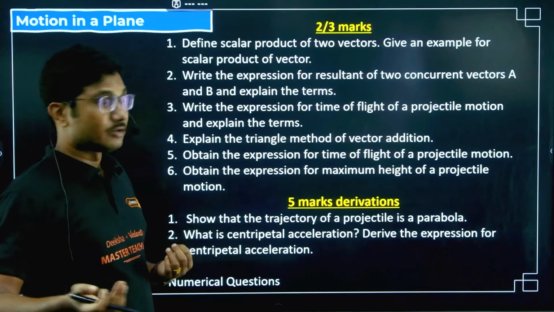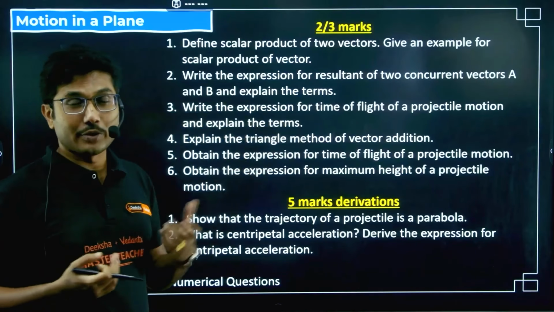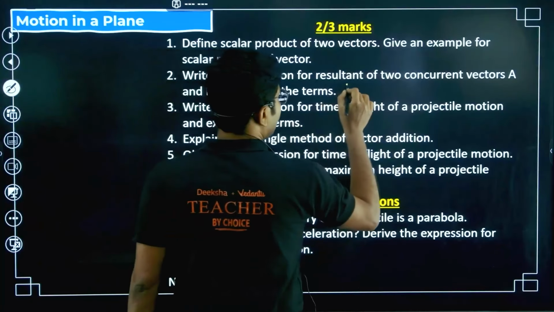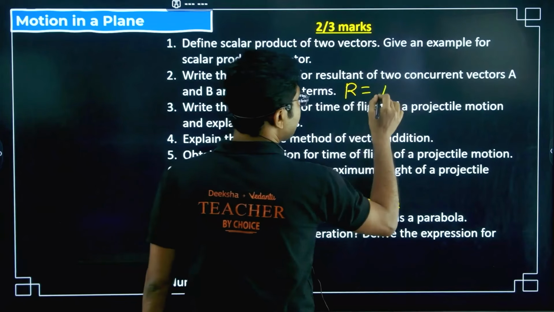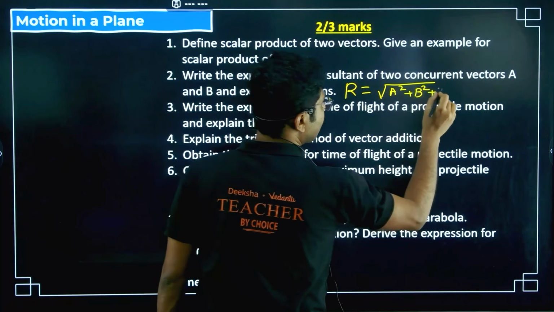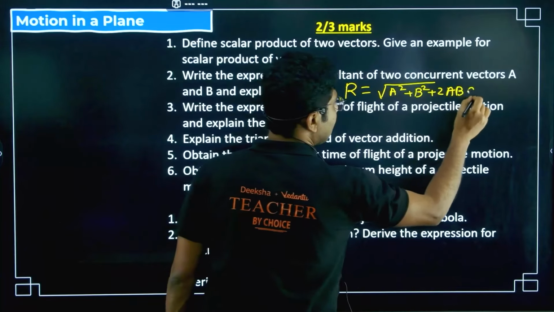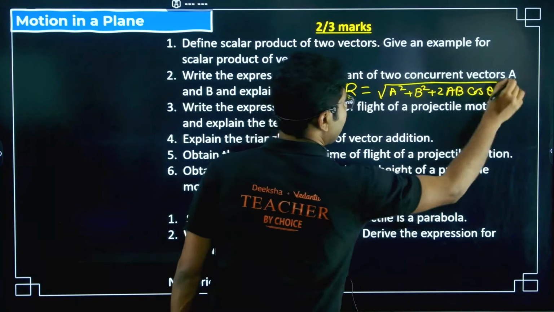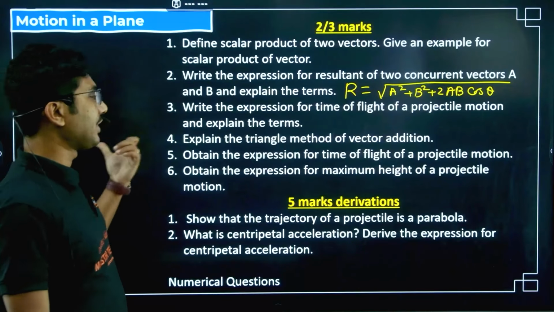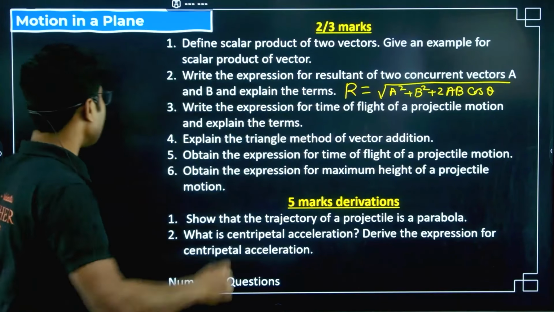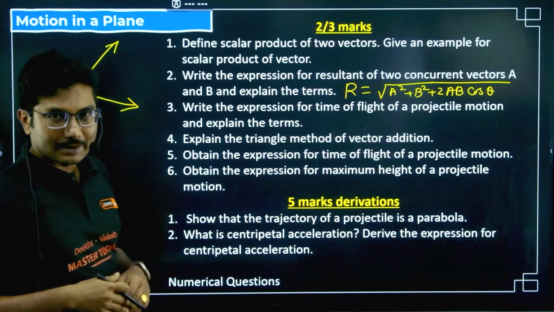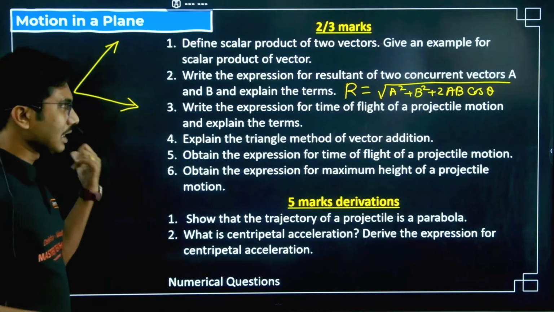If they are in the other direction, the resultant value will be square root of a square plus b square plus 2ab cos theta, and the angle you have to show with tan phi, you also have to mention, right? Because concurrent means they are coming from the same point, or they are meeting at the same point. So basically this is the concurrent vector.